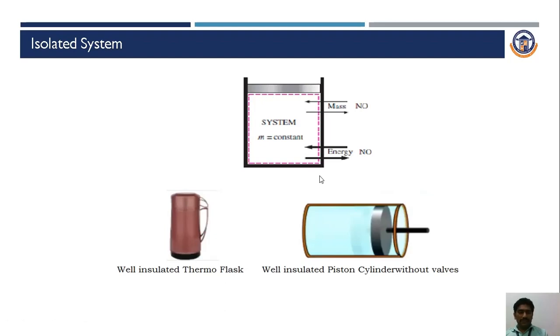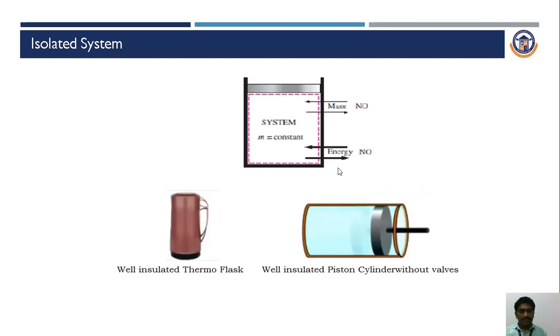This is practically impossible, but a typical example for this is the thermal flask. We use the thermal flask for maintaining the temperature for a certain period of time. For coffee, tea or hot water, we place it in a flask for a certain period of time to maintain the heat. So for this purpose we use this type of flask. This is the best suited example for an isolated system, for a certain period of time only.